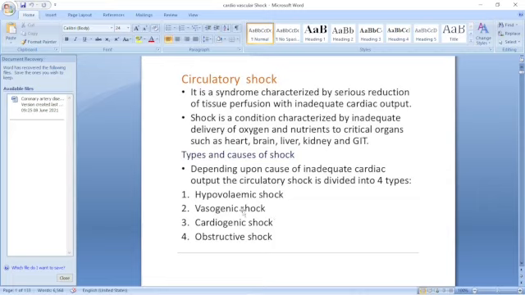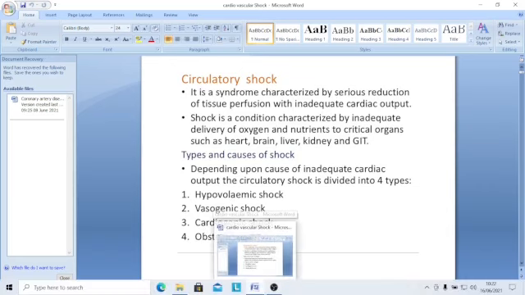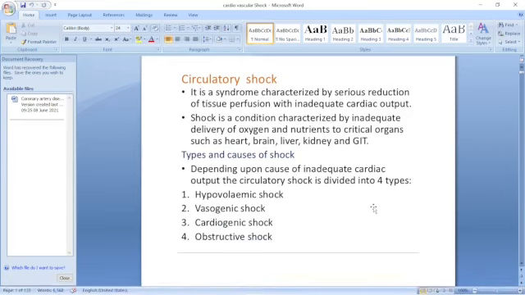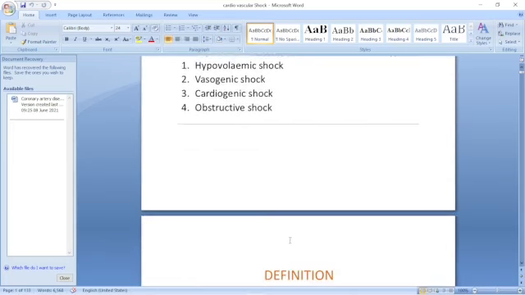This is vasogenic shock. The vessels have suddenly dilated, and so proper exchange at capillary level, reabsorption at the venous end of the capillary, is not there. Then the cardiogenic shock, where the cause lies within the heart. The heart is not able to pump the required amount of blood. The cardiac output is reduced primarily due to a cause in the heart. Then obstructive shock, where there is some obstruction to the blood flow.